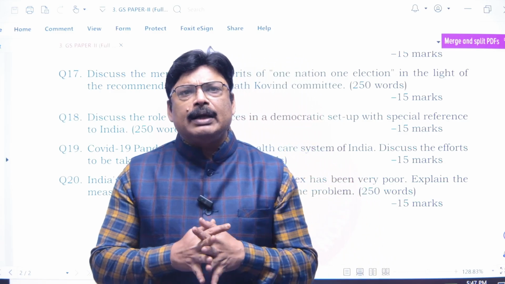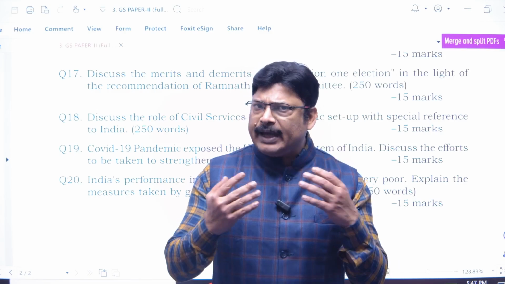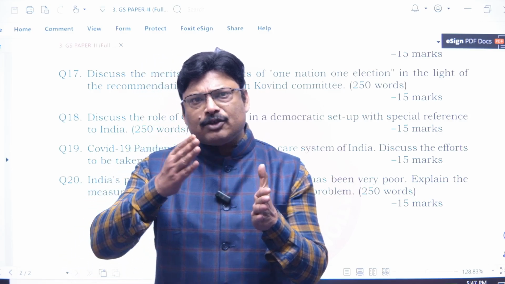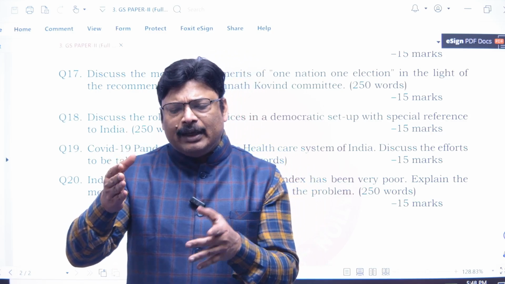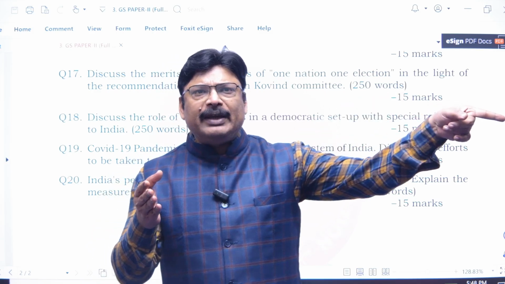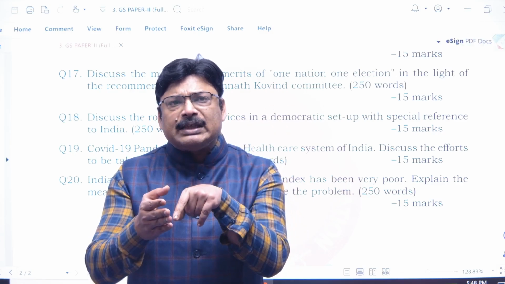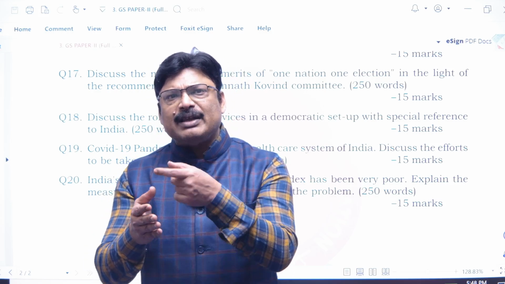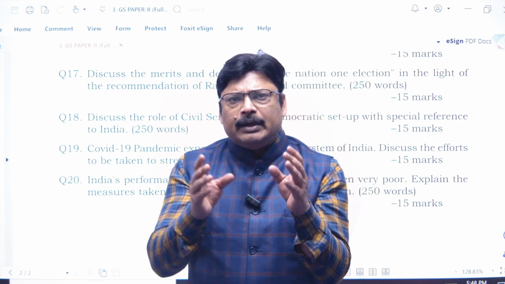For this, it says there are certain practical problems which we can get away with. This is 2024 and the next election should be 2029, right? For the election in 2029, many state governments have been formed. Like now in Delhi, BJP has come to power. As per the committee, they will serve just the remaining period, since it is 2025. The Delhi government has to resign by 2029 so that we can streamline the whole system. Now this is one thing.